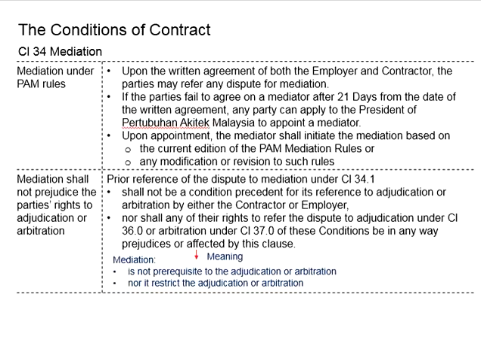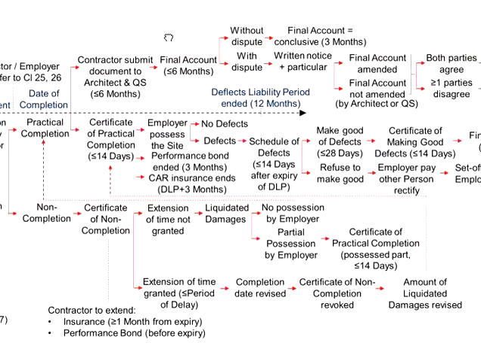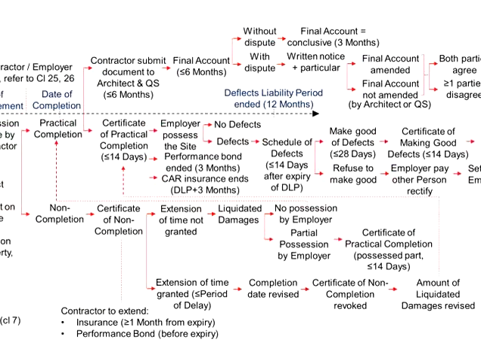Disputes happen when there is a disagreement between the employer and the contractor on monetary issues related to the project. One of the reasons that can raise mediation is if either party disagrees with the final account. You know that the final account is issued after the contractor has practically completed the work. The contractor submits the documents to the architect and quantity surveyor, providing details and particulars so that the architect and quantity surveyor can produce the final account.